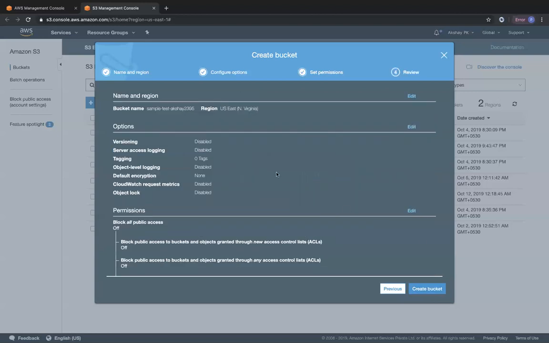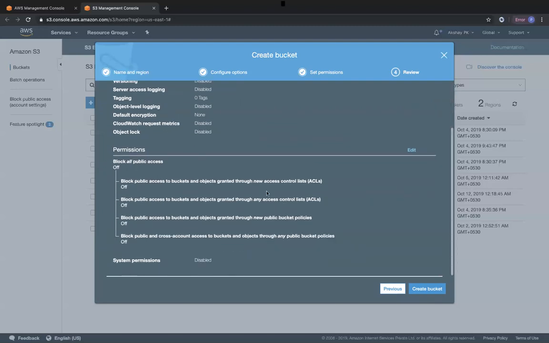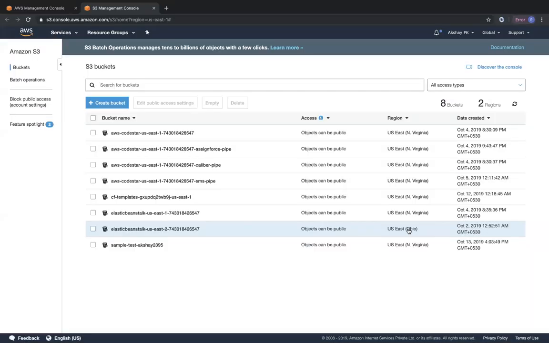So this is where we review all our settings. So the bucket name that we have given, the region that we have given, and we have not enabled any of these options called versioning or server access logging and all that. And under permissions, we have switched off block all public access. So we will be giving certain access right now. So we'll be going ahead and creating this bucket. Once you click on create bucket, it will create the bucket and you can see objects can be public. If you had that block public access setting on, objects and bucket would be private.